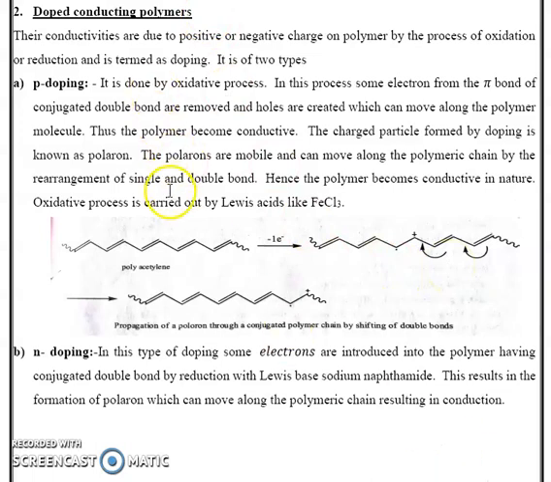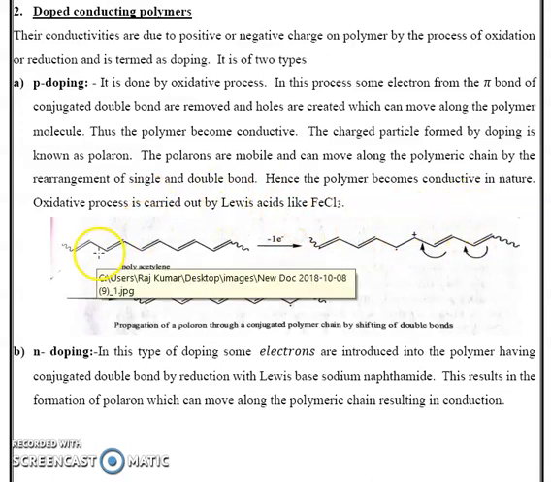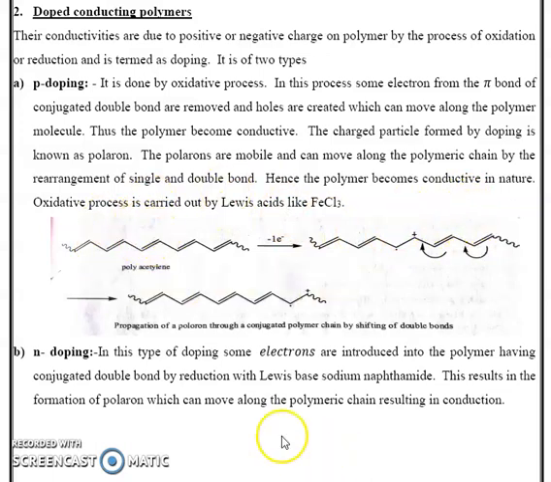This positively charged polymer chain is known as the polaron, the charged particle formed by doping. This process is known as doping. This polaron is mobile and can move throughout the polymer chain by the rearrangement of the single and double bonds. Hence, the polymer becomes conductive in nature. This oxidative process is carried out by a Lewis acid like FeCl3.